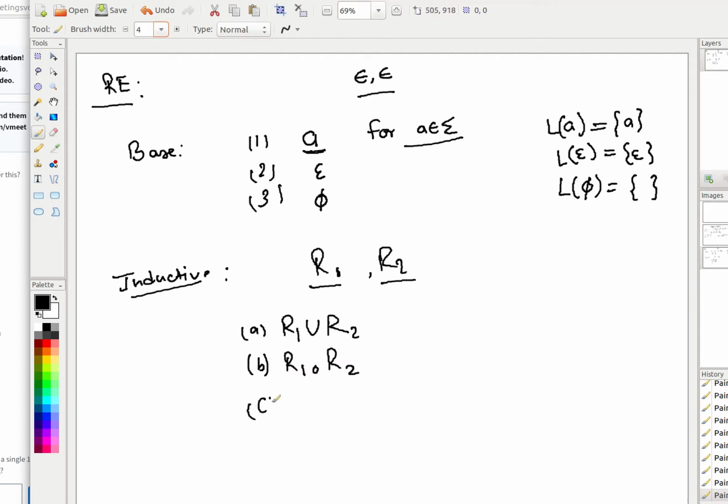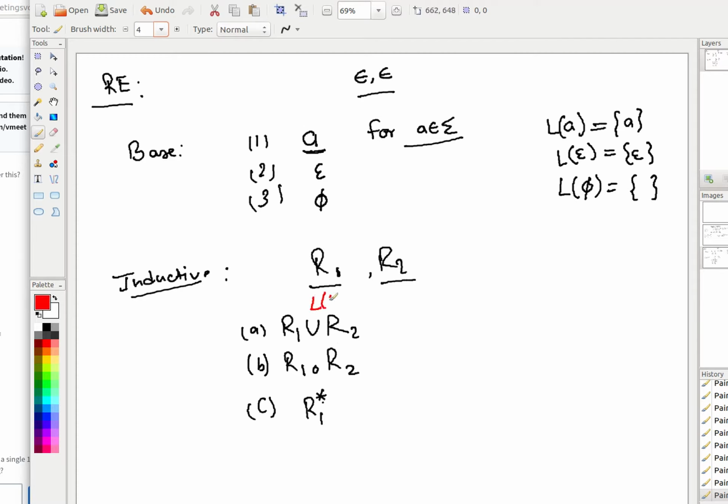And the third one says that if you take some regular expression and take a star of it, that is again a regular expression. So if you perform these operations on regular expressions, you get again a regular expression, right? You can understand how it grows in the induction from that.